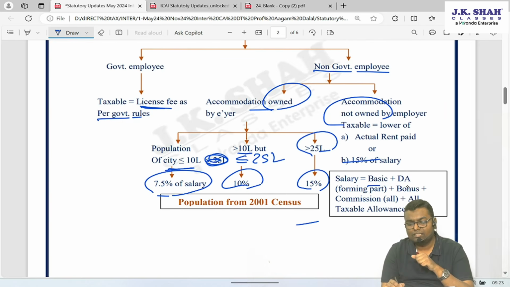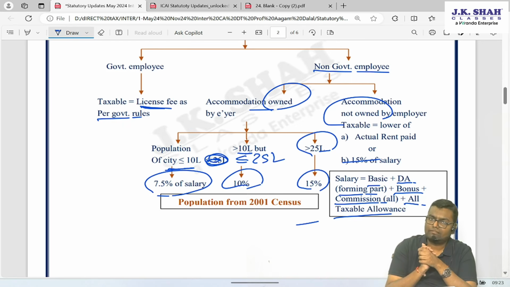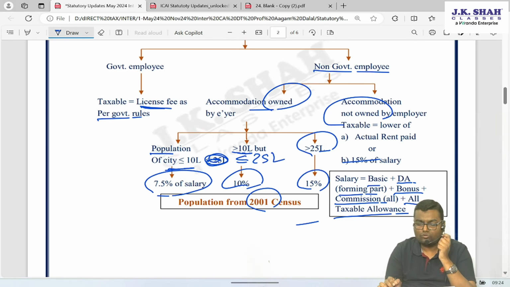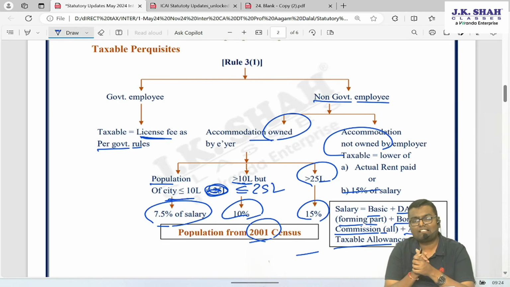Basic salary plus DA which is forming part of retirement benefit, plus bonus, plus all kinds of commission, fixed percentage of turnover, percentage of net profit, plus all taxable allowances. However, this population we had to see as per the 2001 census, because Rule 3 Sub-Rule 1 was saying to see the population as per 2001.